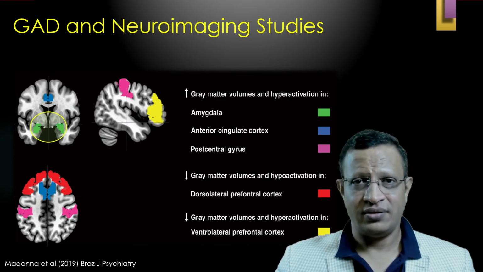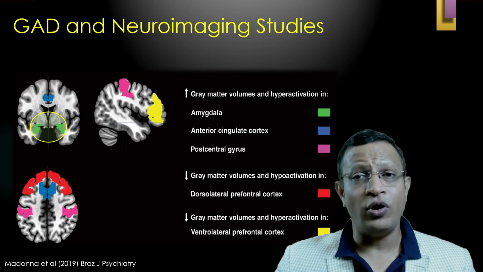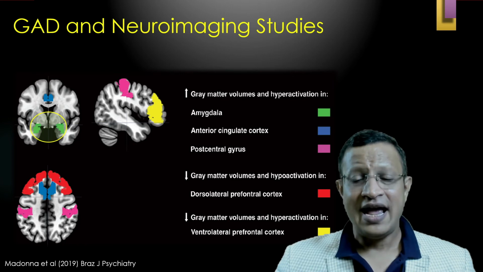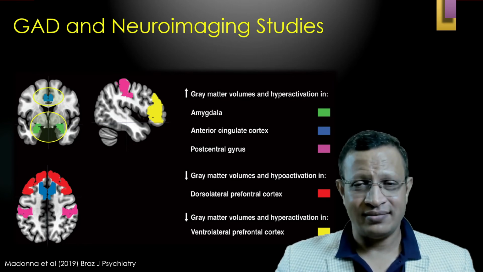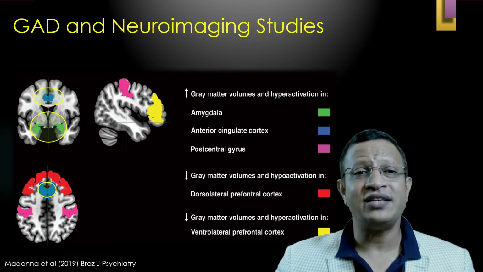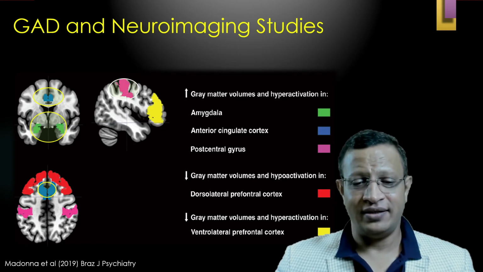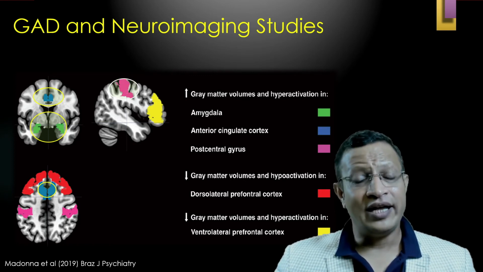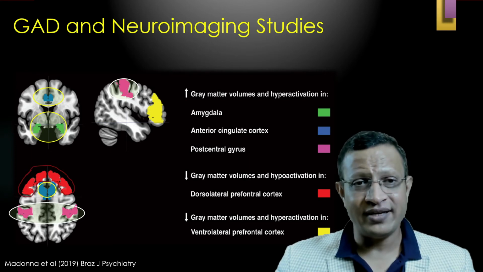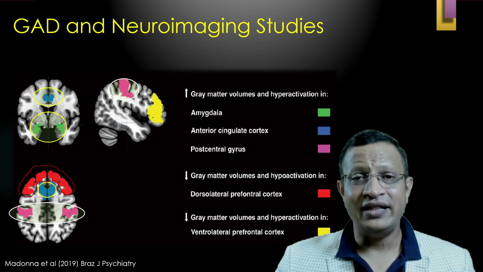First and foremost, there is increased gray matter volume and hyperactivation in the amygdala. Further, in the anterior cingulate cortex, again there is increased gray matter and hyperactivation. Further, the post-central gyrus has been implicated. You can also see that gray matter volume and activation are reduced in the dorsolateral prefrontal cortex and in the ventrolateral prefrontal cortex.